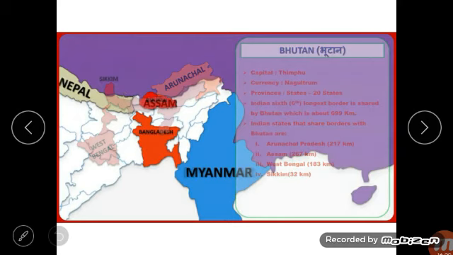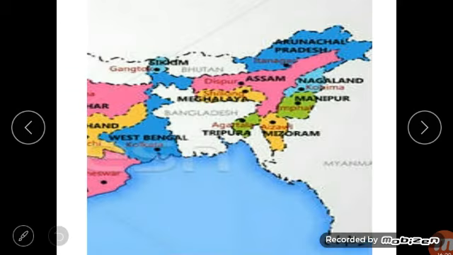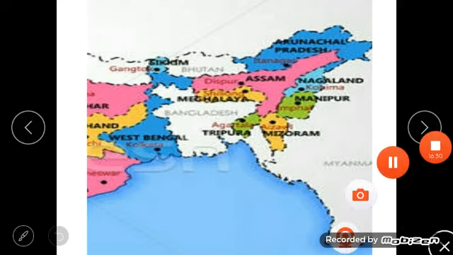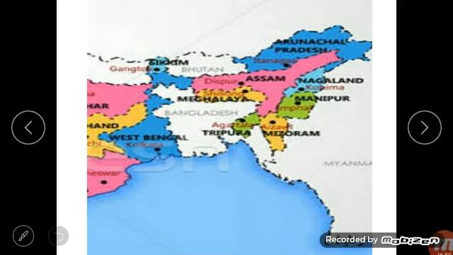Now, Myanmar is clear. Next we will study about Bangladesh. Did you find Bangladesh, children? Here is Bangladesh. Bangladesh has a vast fertile plain. A major part of it lies in the Ganga-Brahmaputra delta.